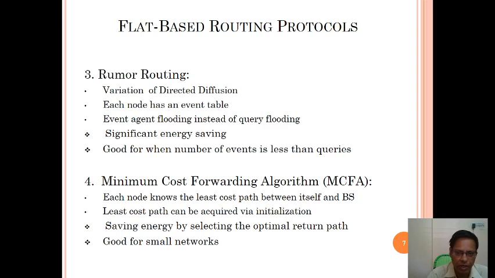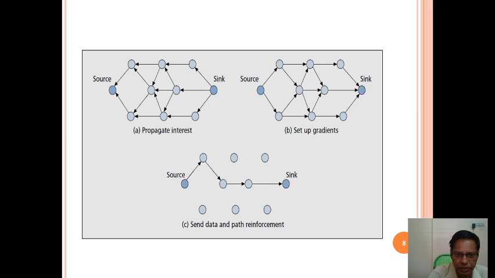Explain it. In the minimum cost forwarding algorithm, each node knows the least cost path between itself and the base station, and the least cost path can be acquired via initialization, saving energy by selecting the optimal return path. It is good for small networks.